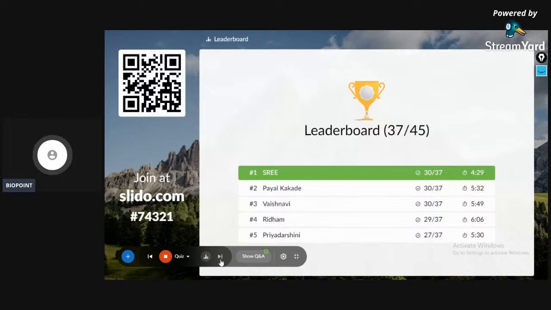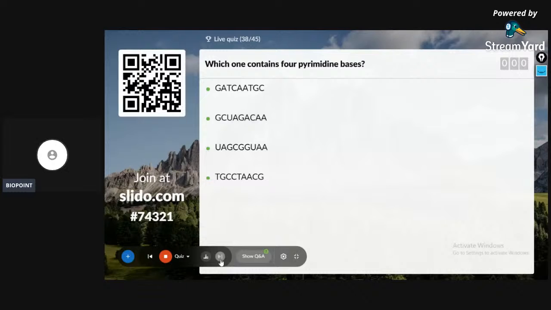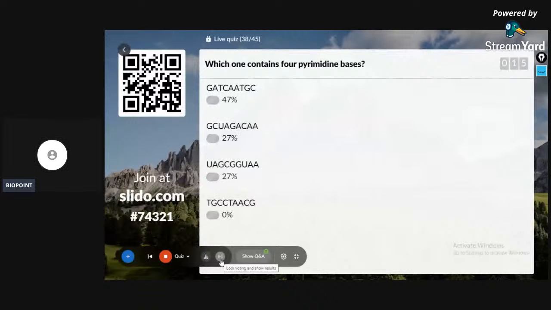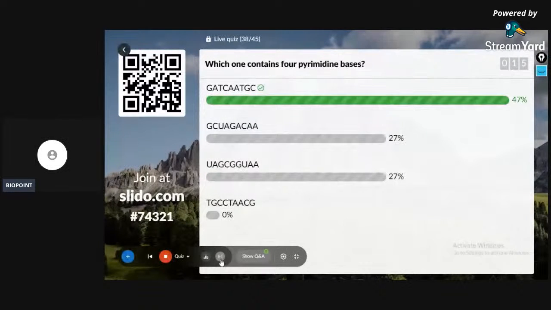Let's have the 38th question on the screen. Read the question correctly and answer the option, okay? Which one contains 4 pyrimidine bases? You know that there are two types of nitrogen bases, purines and pyrimidines. They're asking about 4 pyrimidine bases. The correct answer is option A.